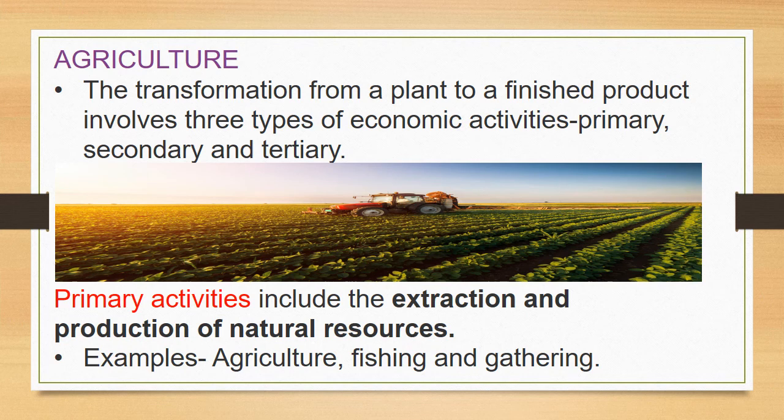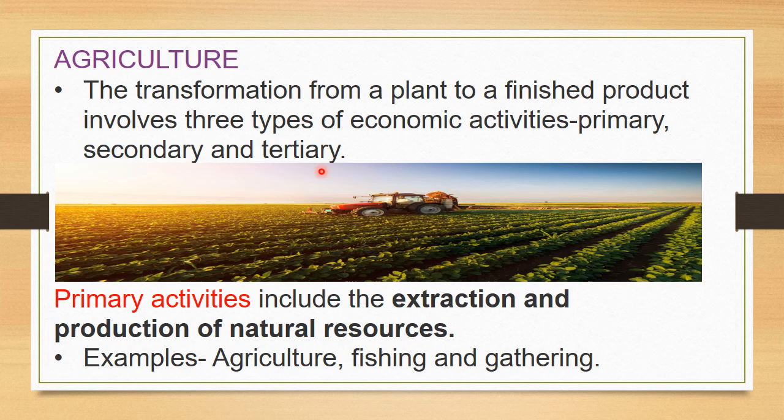The transformation from a plant to a finished product involves three types of economic activities: primary, secondary and tertiary. From a plant we are getting a product, like we are growing a crop and from that we are getting a yield.